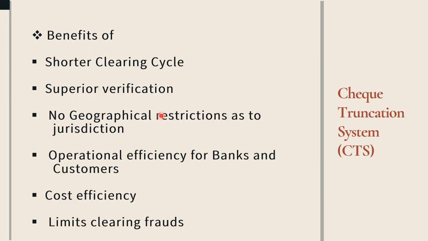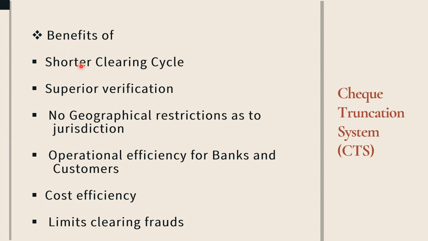Now we will see the benefits of the check truncation system, from the point of view of customers as well as banks. We will see that in short.